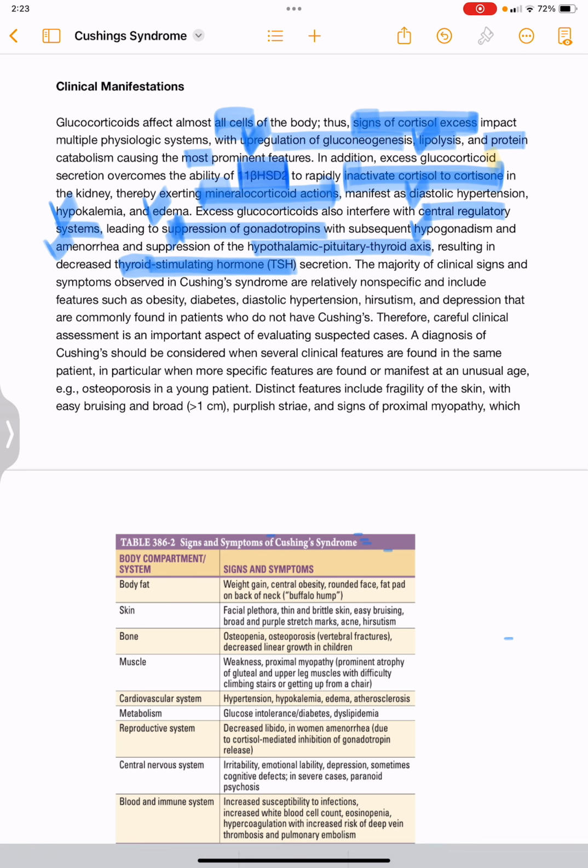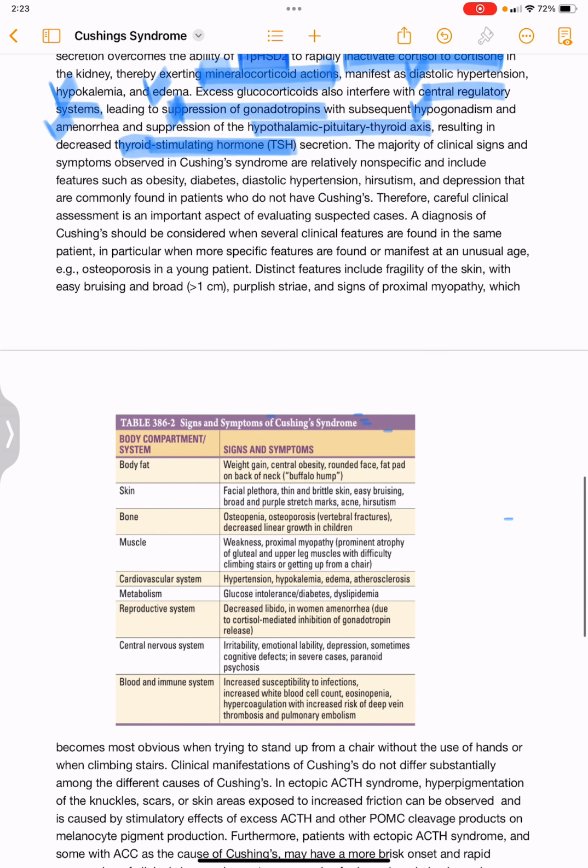The majority of clinical signs and symptoms observed in Cushing syndrome are relatively non-specific. They are obesity, diabetes, diastolic hypertension, hirsutism and depression, which are commonly found in patients who do not have Cushing's.